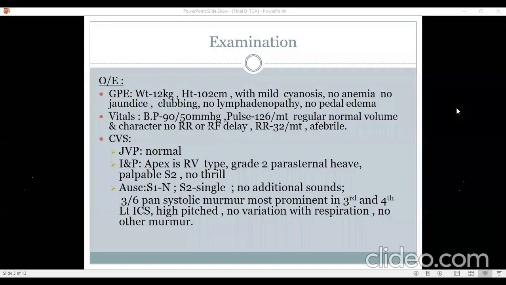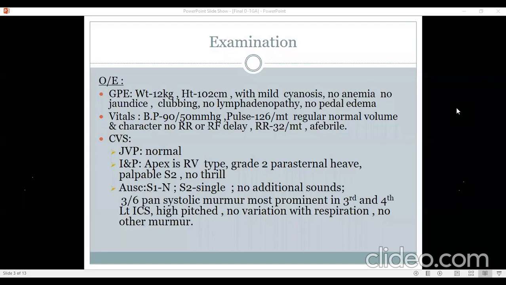I think what is striking here is a 3/6 pan-systolic murmur, which is best heard in the third and fourth left intercostal space. It seems to be coming from the tricuspid valve because the location is that of the tricuspid valve. However, it does not show any variation with respiration. So I would put it as a TR murmur because firstly, it is pan-systolic and not ejection systolic. Secondly, it is lower down, third and fourth intercostal space.